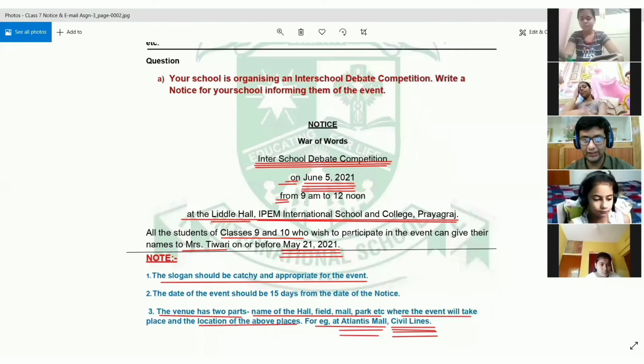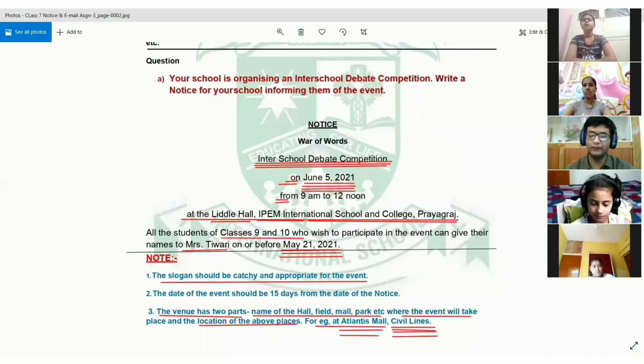And then in the last line, you are going to mention who your target audience is, whether they are the high school students, the middle school students, or whether it is being held for the whole school. So you are going to mention your target audience, and then the last date before which you have to submit the details. All right. And there should be a gap of 15 days from the last date of submission to the day when the event is going to start. So all these things are necessary.